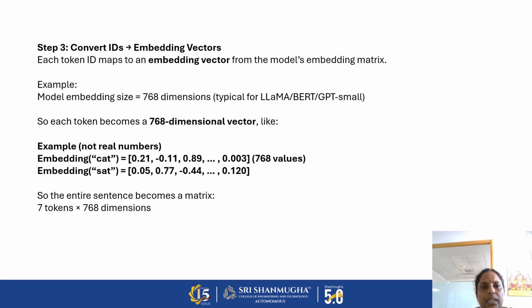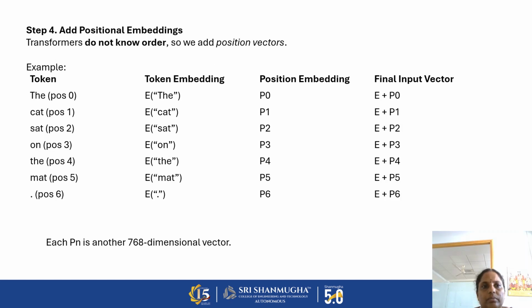For example, the cat. For example, there will be 768 features. So we are going to correlate that word with each other, finding the values for that. For example, we have 7 tokens into 768 dimensions, so our current matrix will be a 7 into 768 matrix.